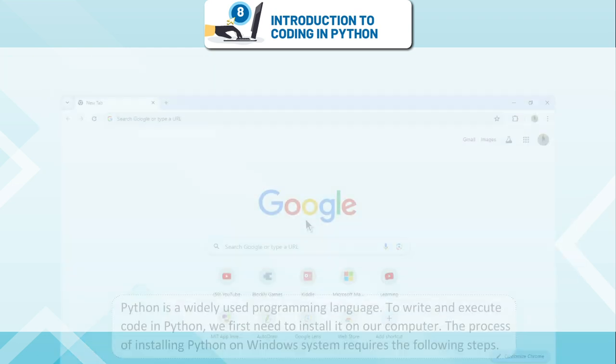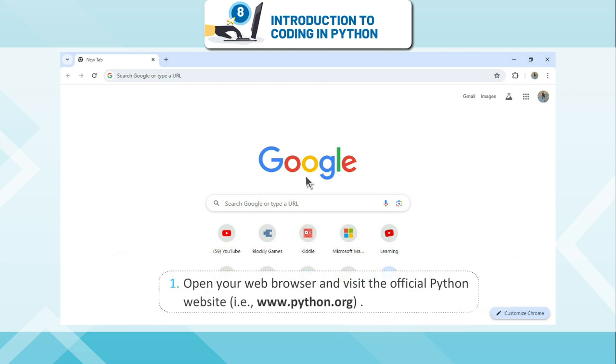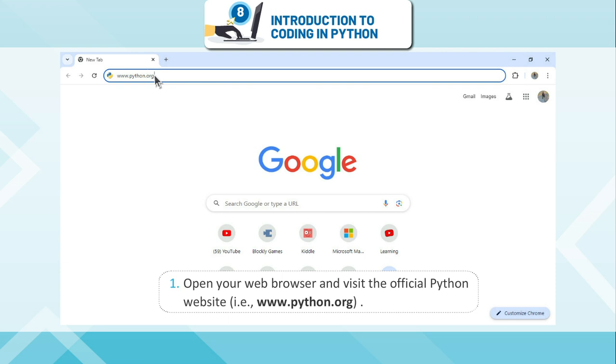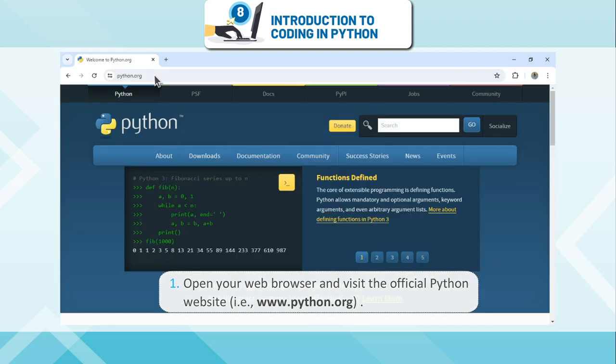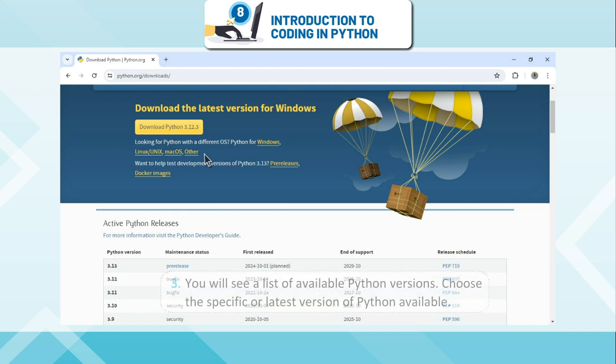Installing Python. Python is a widely used programming language. To write and execute code in Python, we first need to install it on our computer. The process of installing Python on a Windows system requires the following steps. Open your web browser and visit the official Python website, that is www.python.org. Click on the Downloads section, then choose Windows from the appearing list.